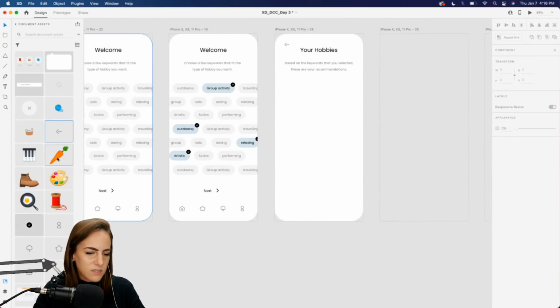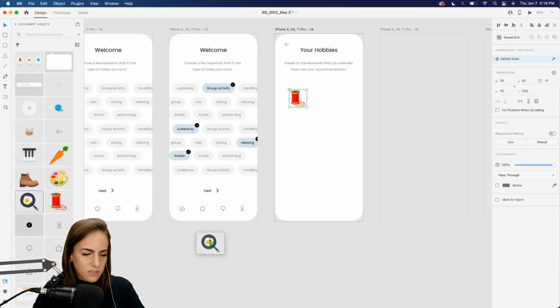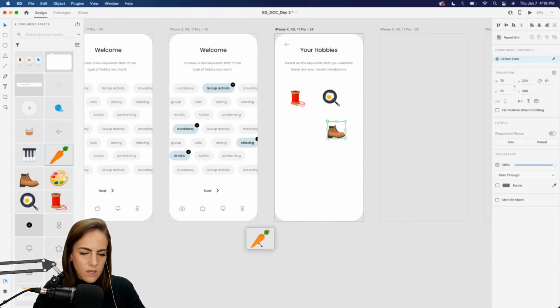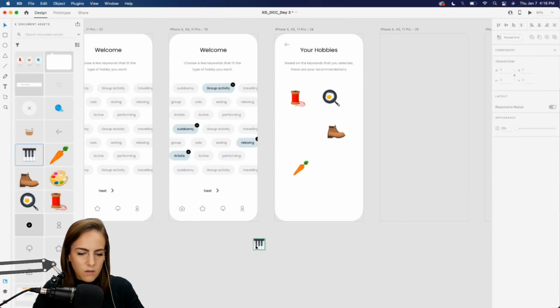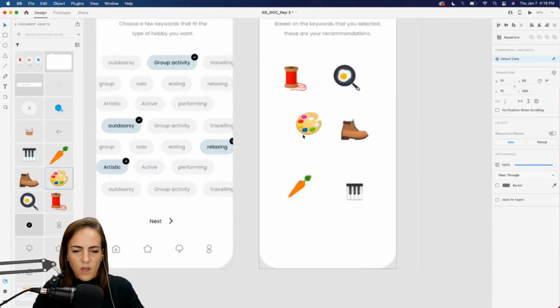Okay. And then below this, we can just list out all of the hobbies. I've already got some of these icons selected, and I'll just drag these out. And cooking, piano. Wait, where was my other one? I thought I had another one. Oh, painting. I missed that one. Okay.